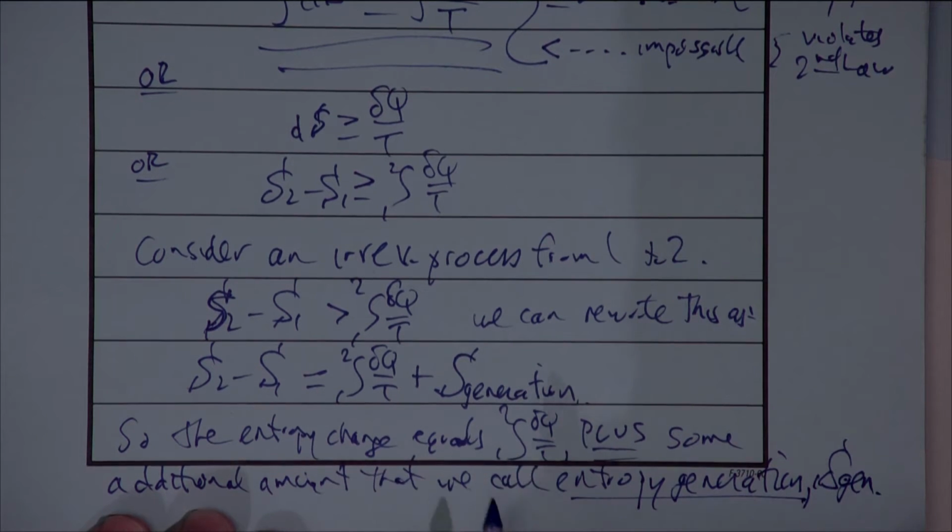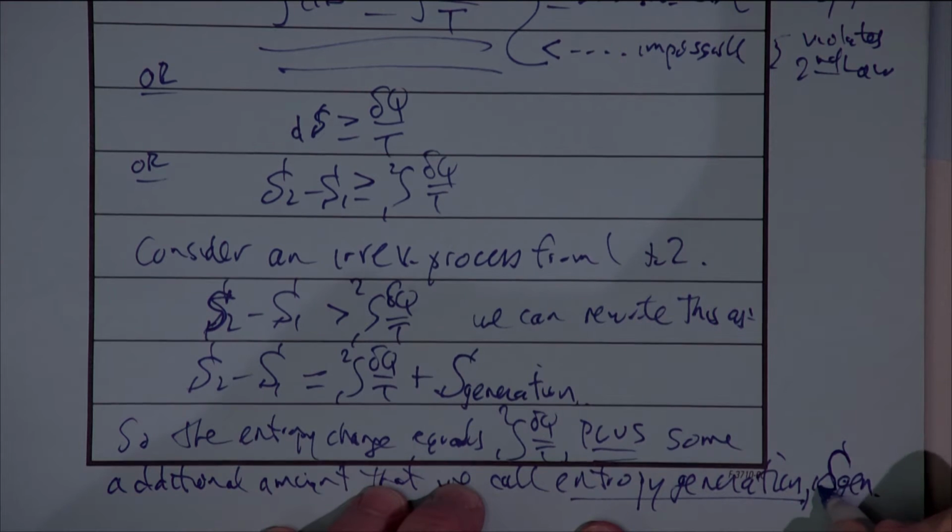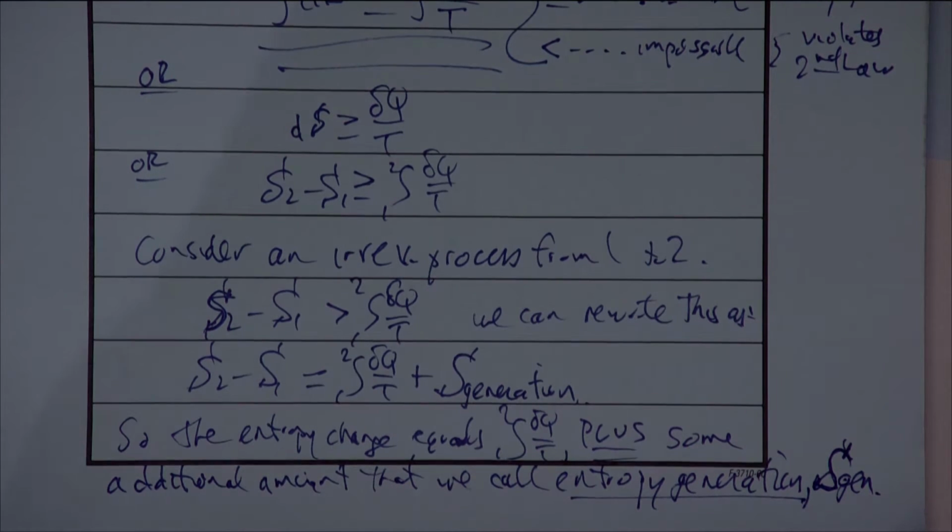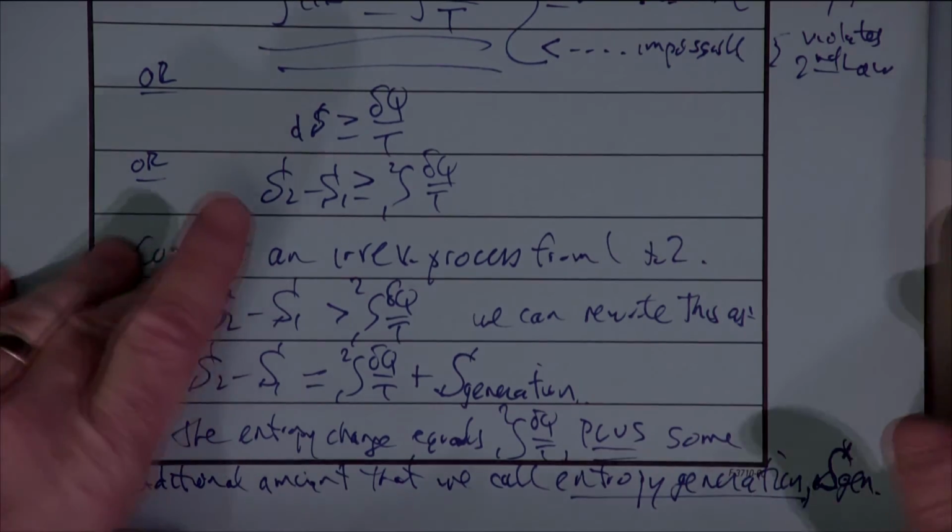I wrote out the word generation above, but often we'll just abbreviate it as S gen to represent the entropy generation. Okay. Now, let me rewrite that.